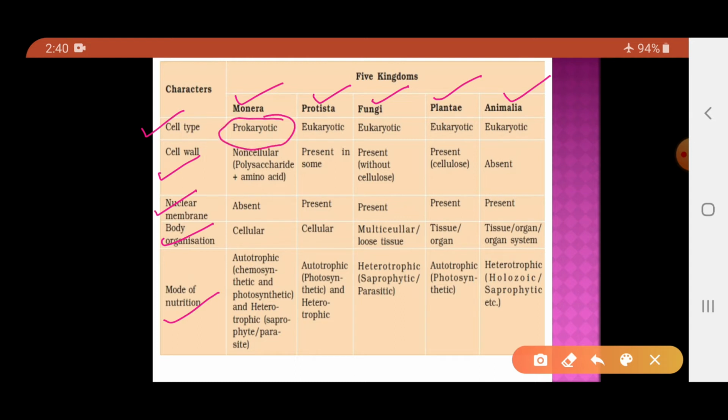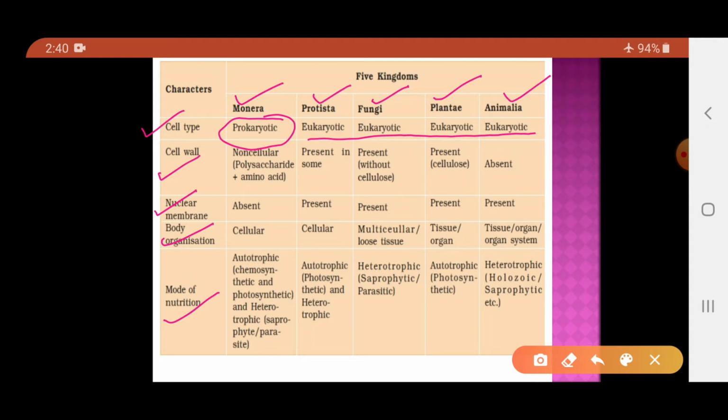It is the only kingdom which possesses the prokaryotic organisms. All other kingdoms, that is from Protista to Animalia, possess the eukaryotic cell. So the difference between prokaryotic cell and eukaryotic cell, you all know. A prokaryotic cell is a cell which does not have a well-defined nucleus, and the membrane-bound organelles are absent, whereas a eukaryotic cell has a well-defined nucleus, as well as membrane-bound organelles.